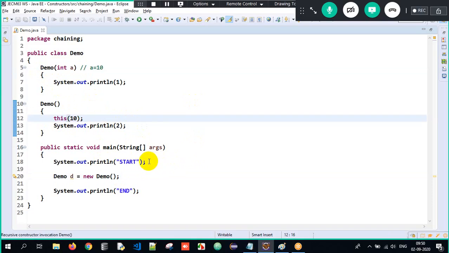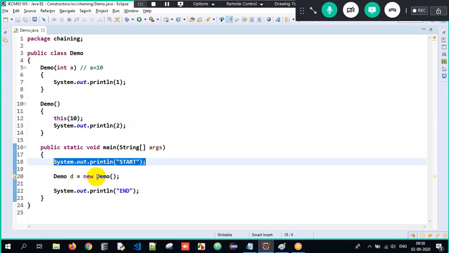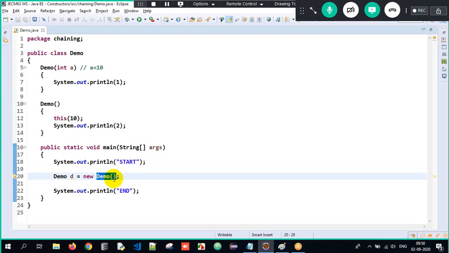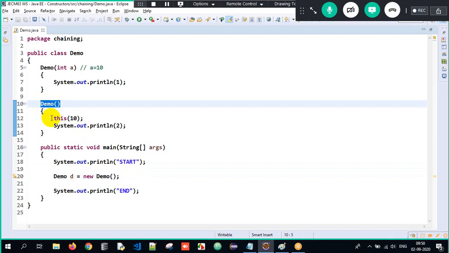Apply common sense. Start will get executed. When I create an object, the constructor will get invoked. I'm not passing any arguments, so the control will go to this constructor. Now when I write this of 10, what happens? This 10 value will get stored into A.